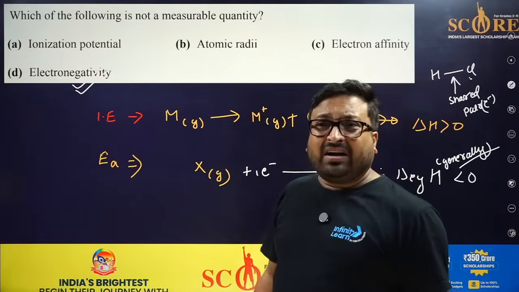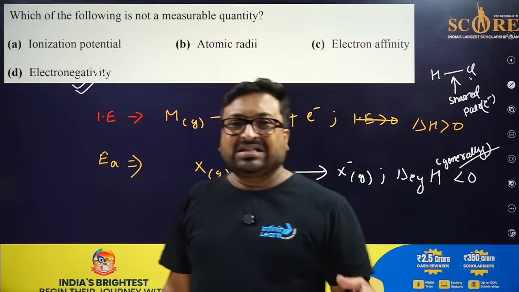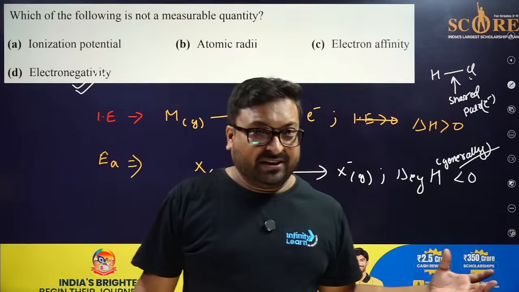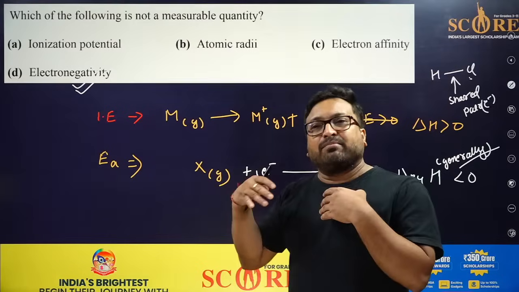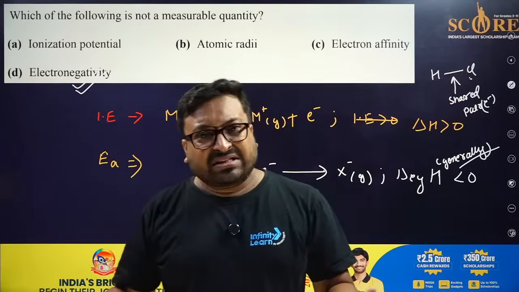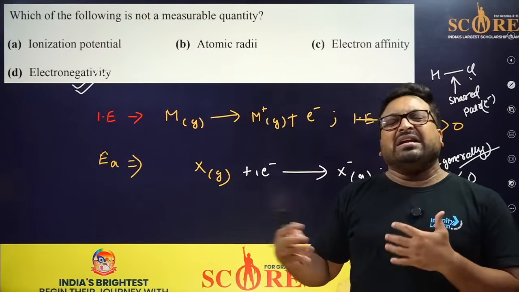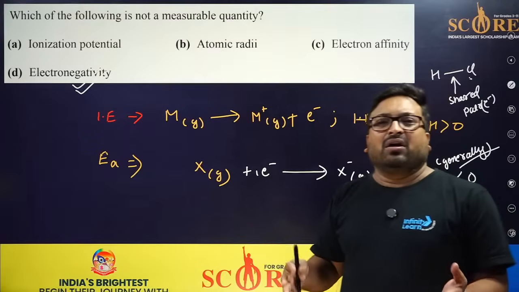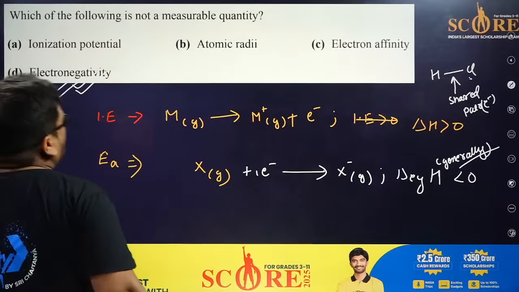So attracting electrons towards itself in a covalently bonded molecule is the power of electronegativity. So electronegativity is a referential word, just like the Mulliken scale, just like the Pauling scale, we use the Pauling scale in our syllabus. So that is actually referential, in comparison to others. That's why this cannot be measured directly. So D is the right answer.